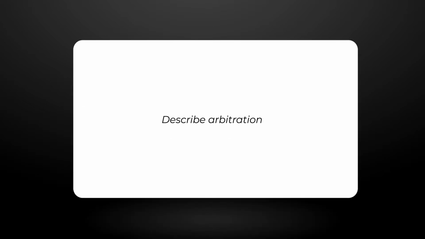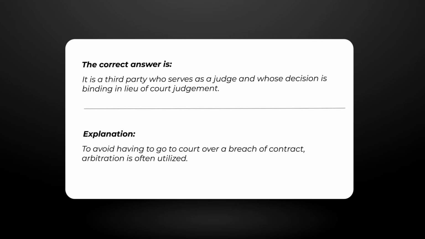Describe arbitration. The correct answer is, it is a third party who serves as a judge and whose decision is binding in lieu of court judgment. Explanation. To avoid having to go to court over a breach of contract, arbitration is often utilized.